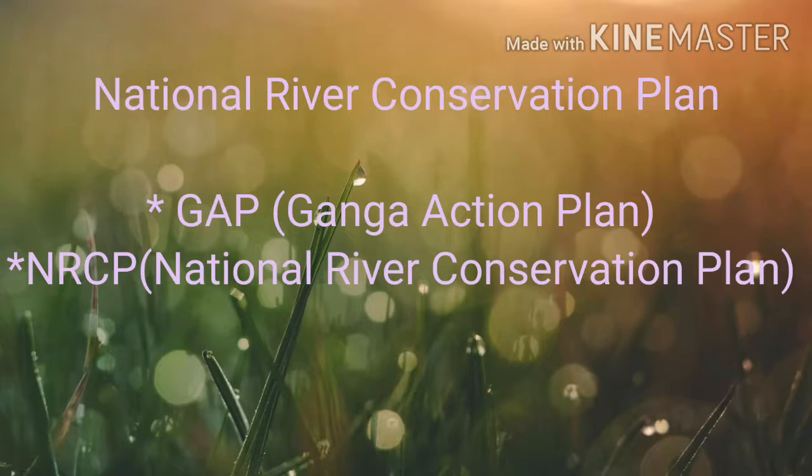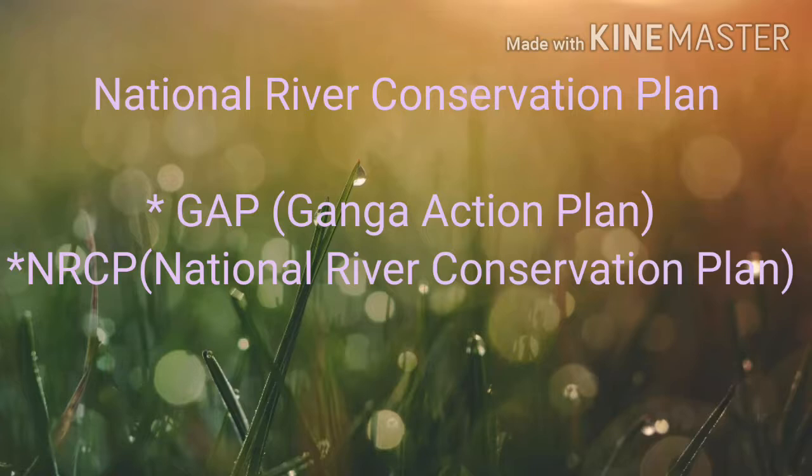The activities of Ganga Action Plan Phase 1 initiated in 1985 were declared closed on 31st March 2000. Students, the steering committee of the National River Conservation Authority reviewed the progress of the Ganga Action Plan and necessary corrections were made on the basis of lessons learned and experiences gained from Ganga Action Plan Phase 1.